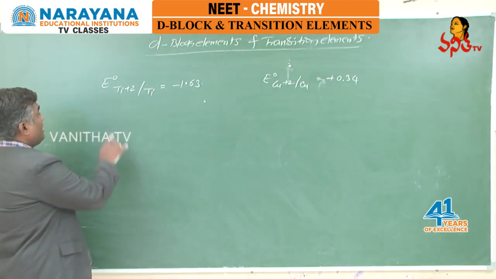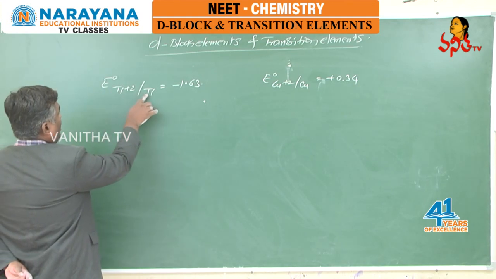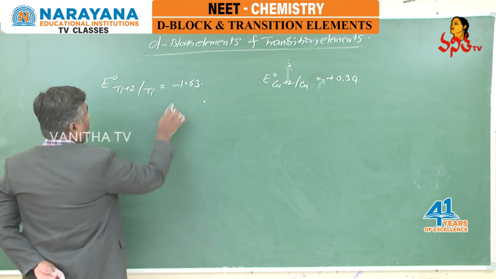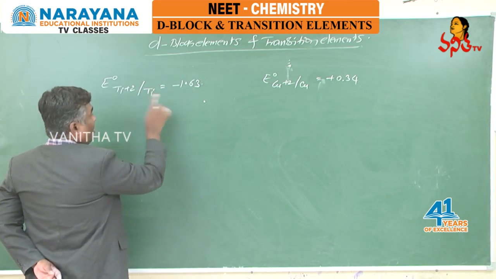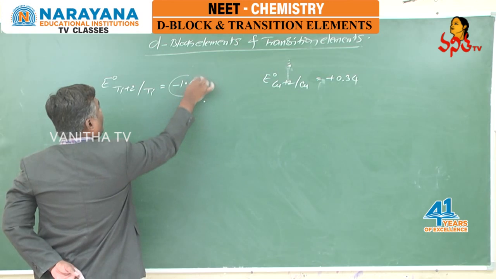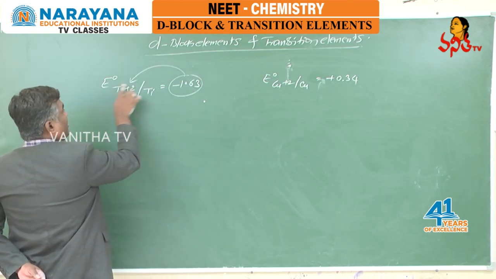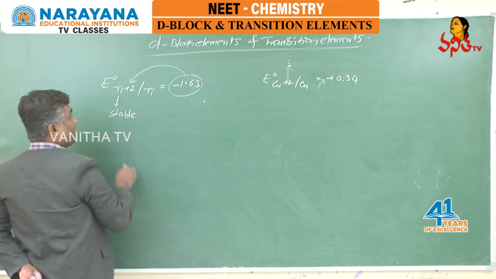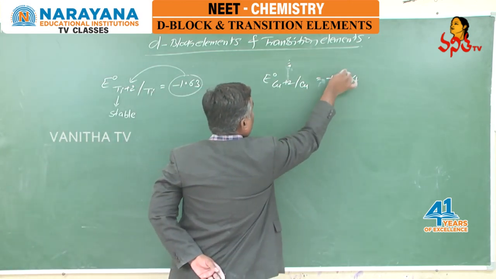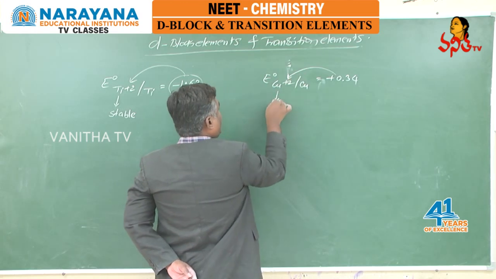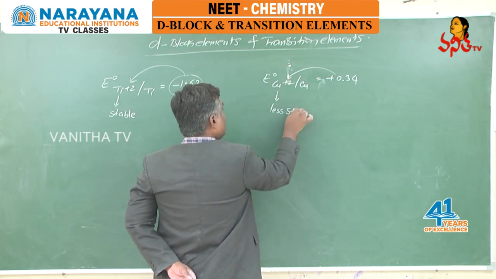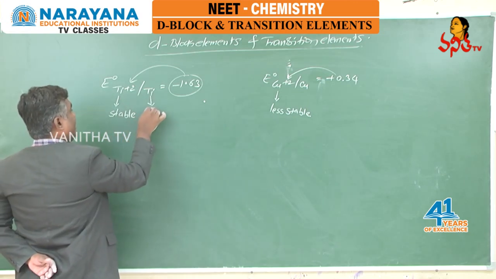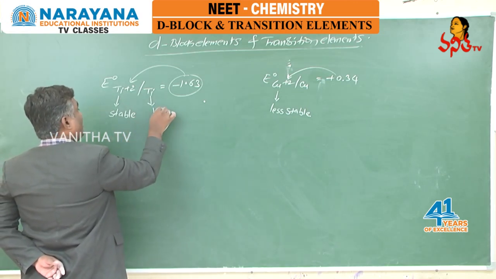And see, students, E naught of titanium plus 2 oblique titanium is minus 1.63 volts, and I told you it may be negative value, it may be positive value, it belongs to the first species. E naught value negative means the species is stable species, and E naught value positive means that species is less stable species. And titanium plus 2 stable means titanium is less stable.